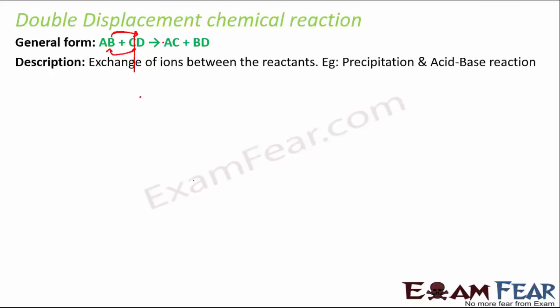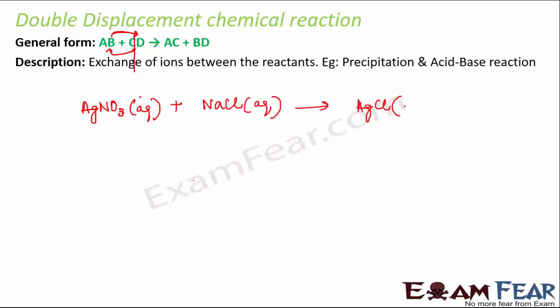Now, precipitation reactions are a good example of double displacement reaction. For example, AgNO3, which is aqueous, when it combines with NaCl, which is again aqueous, it gives AgCl, which is solid, that is a precipitate, plus NaNO3, which is again aqueous. So if you look at this example, what do you see?